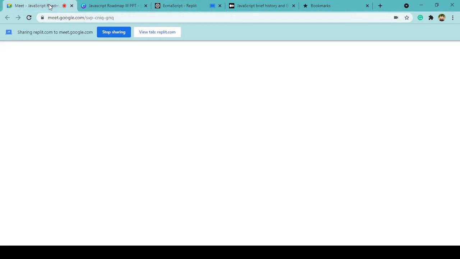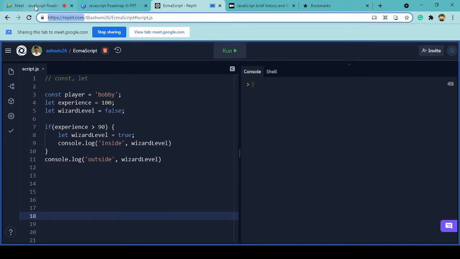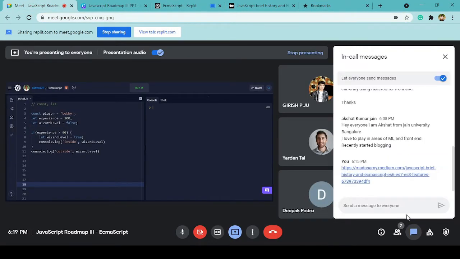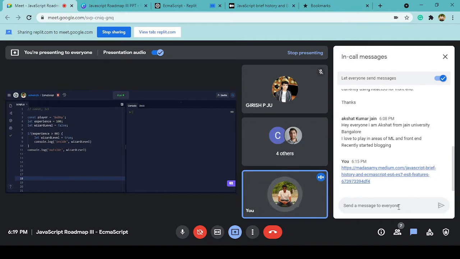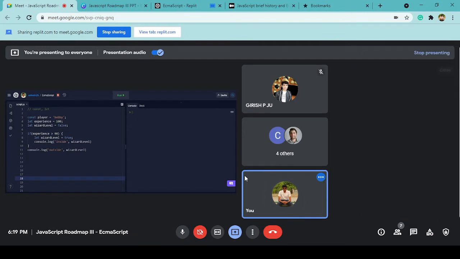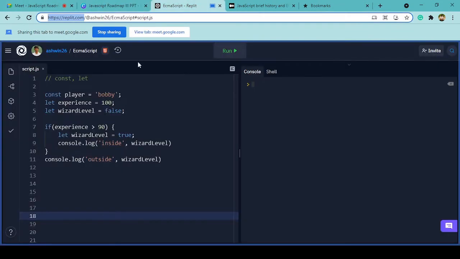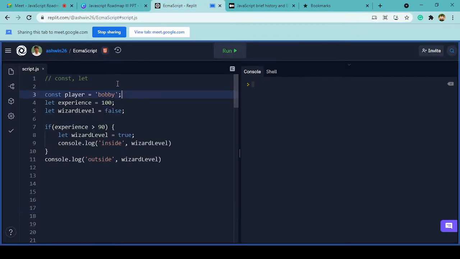I'm currently using an online editor called Repl.it. I can share it in the chat as well, if you want to follow along. You can just sign in with your existing accounts like Google or GitHub. So first we are going to see what const and let are.